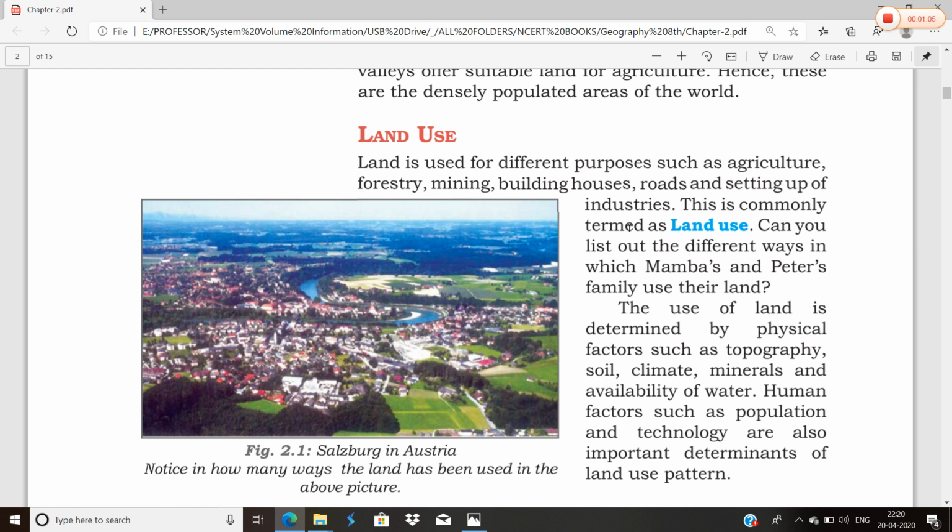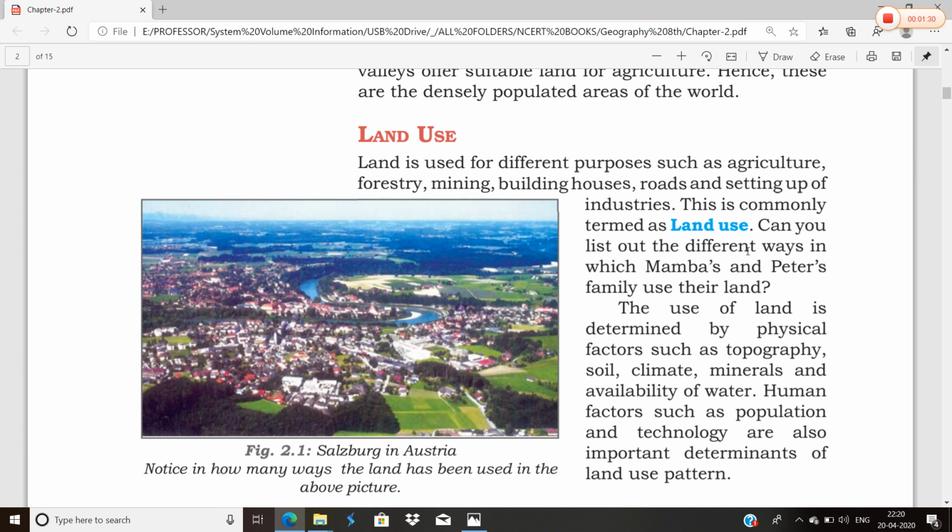Now, for example, we can take the example of Mamba and Peter's family. How was Mamba's family using the land? They had a small patch of land which was completely rocky. They were doing agriculture there, growing a little food that was not enough for their family. They were also using the land for rearing animals like goats.